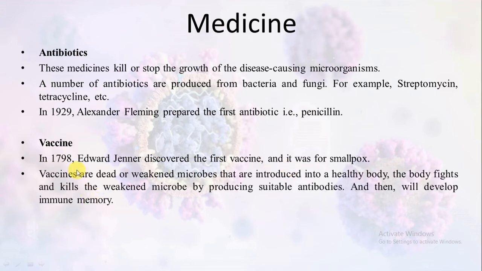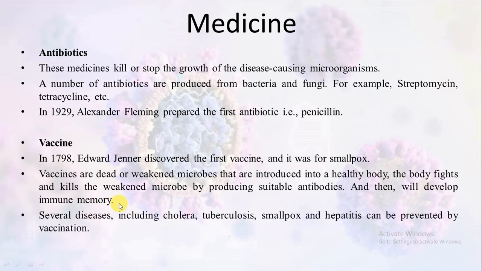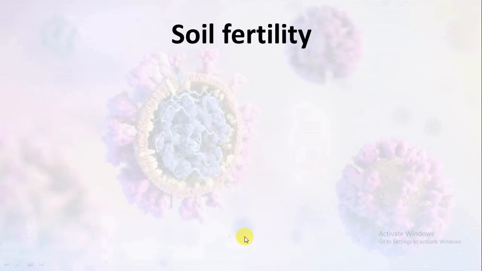Now vaccines. For the first time in 1798, Edward Jenner discovered the first vaccine, and it was discovered for smallpox. So what is a vaccine? Vaccines are actually dead or weakened microbes that are introduced into a healthy body, and after their introduction the body fights these weakened microbes and produces suitable antibodies, and then it will develop immune memory. Means the body will recognize if a further attack happens with the same microbes. Several diseases including cholera, tuberculosis, smallpox and hepatitis can be prevented with vaccination.